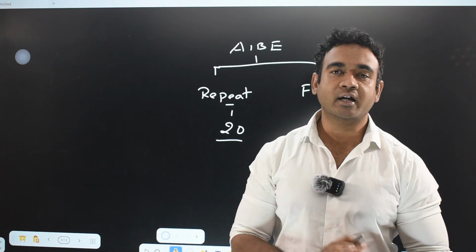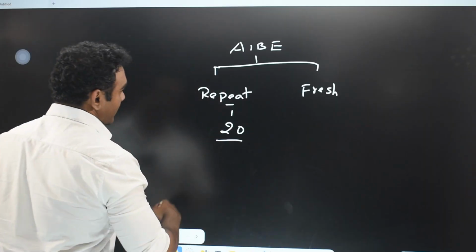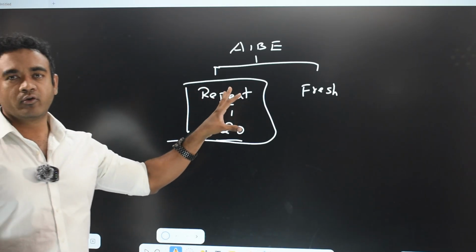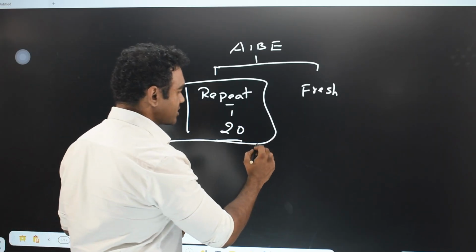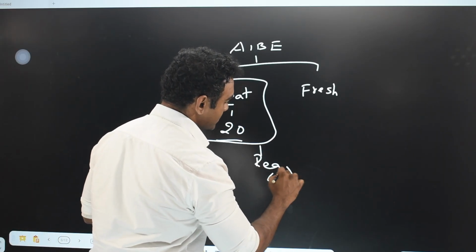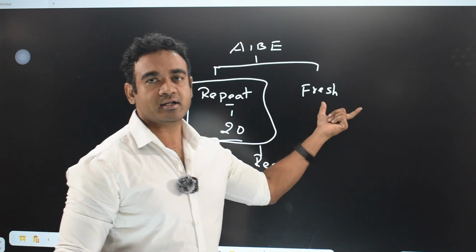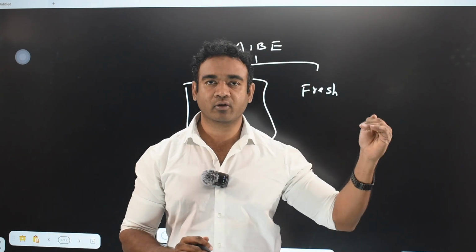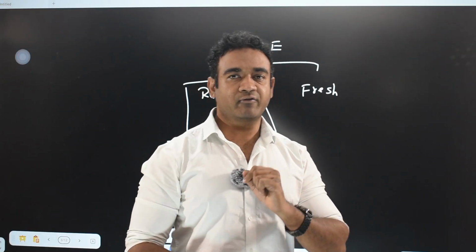But the only difference ఏంటి అంటే, those candidates who are now repeaters who have applied for AIBE 20, they need not register. Registration అవసరం లేదండి వీళ్ళకి. Only the fresh candidates are supposed to register now and then have a login ID password, then proceed for the application. This is the first thing.